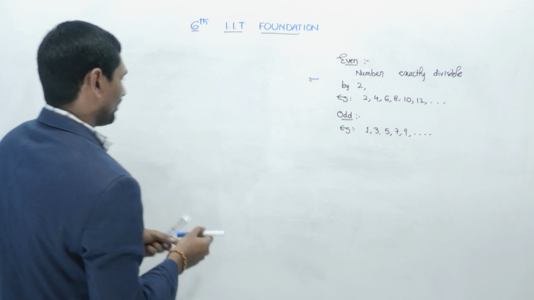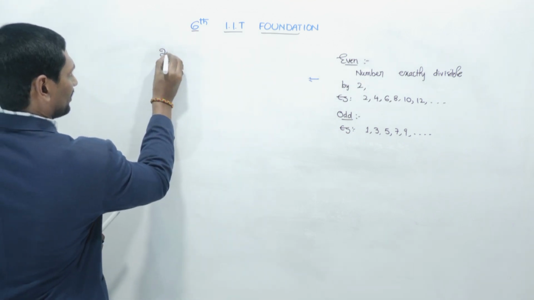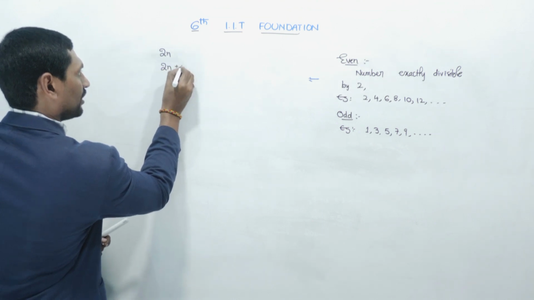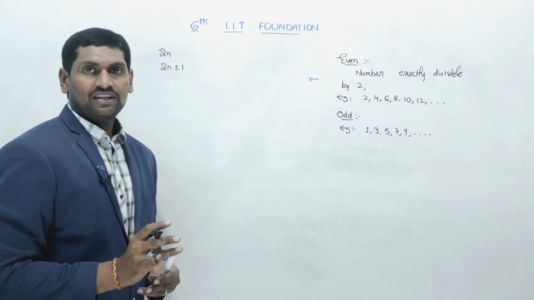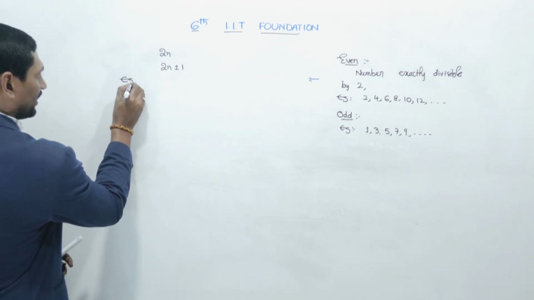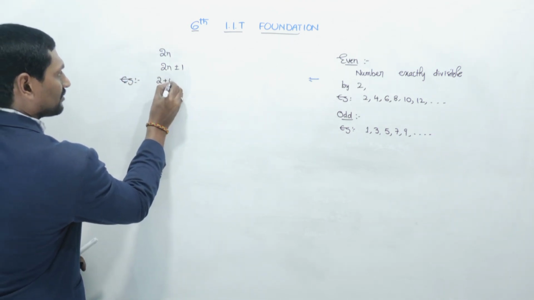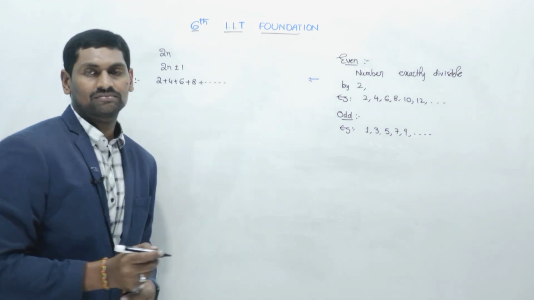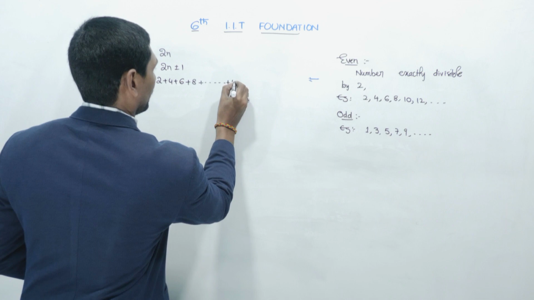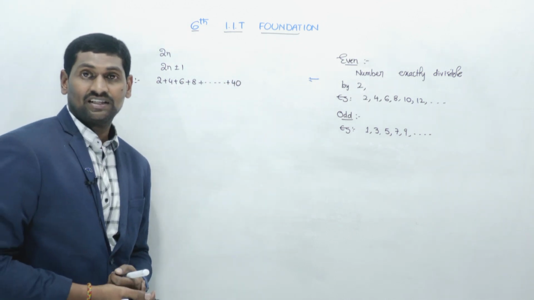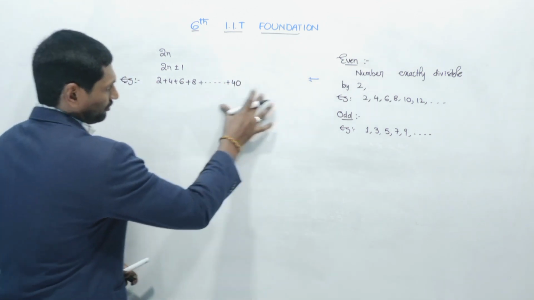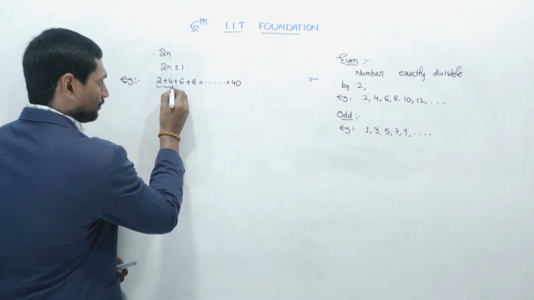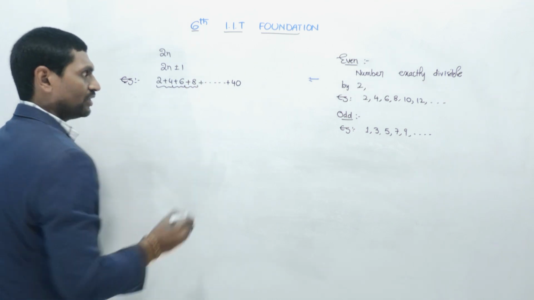Now, there are two formulas we have discussed. The first one is 2n, the form of an even number. The second one is 2n plus or minus 1, the form of an odd number. Now I have an example. I would like to explain an example like 2 plus 4 plus 6 plus 8 and so on up to 40. What is the answer? That means we need to write all of them together like this. That means 2 plus 4 is 6, 6 plus 6 is 12, 12 plus 8 is 20.